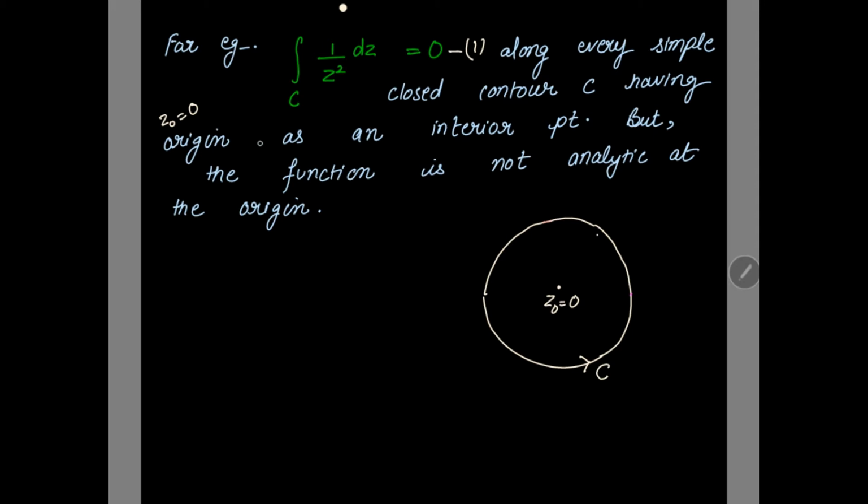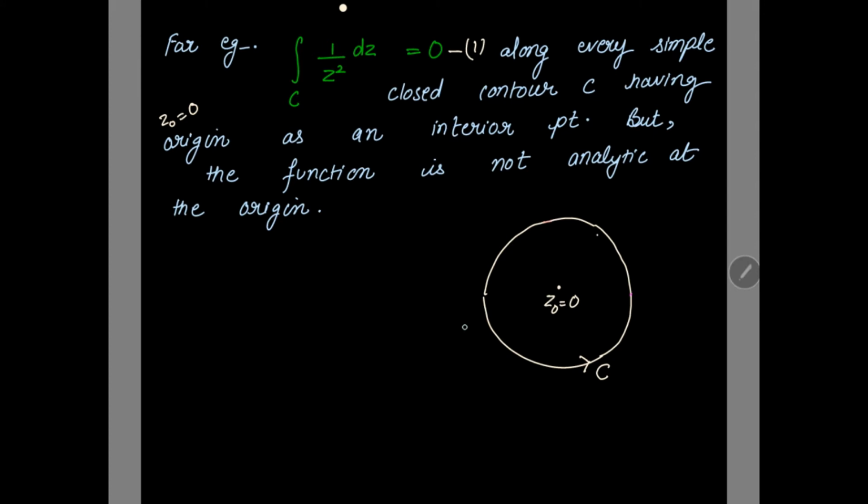The integral of this function is 0, but the function is not analytic at the origin. In Cauchy's theorem, if the function is analytic at z0, we say that the integral is 0. But here the integral is 0, yet the function is not analytic at that interior point.